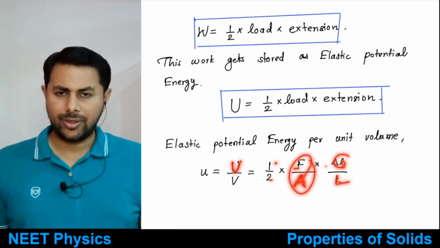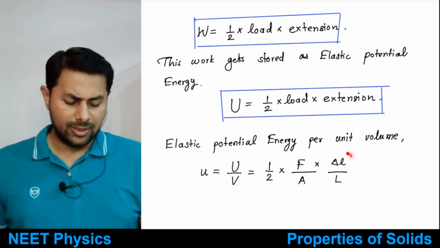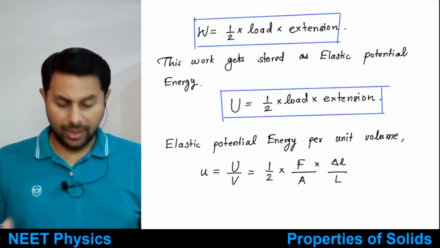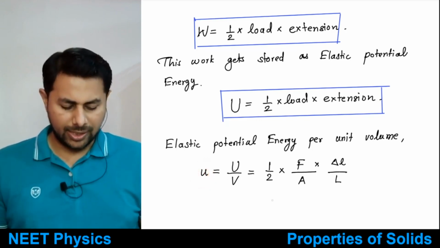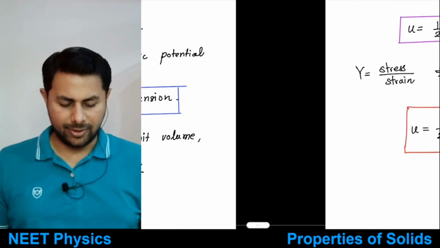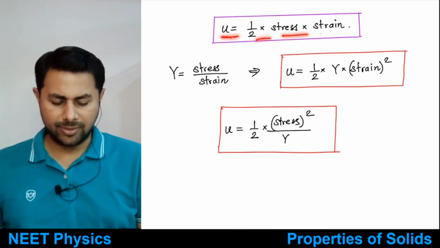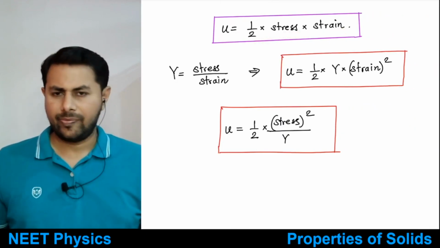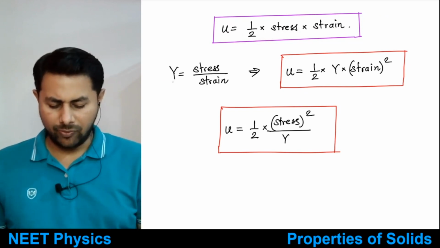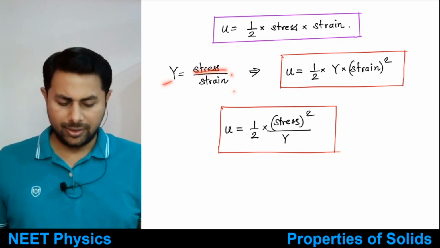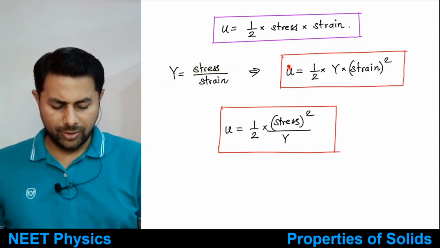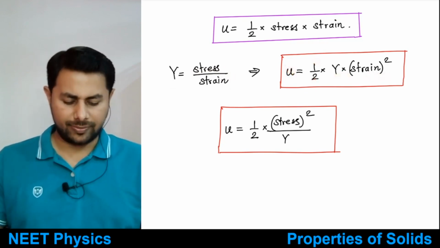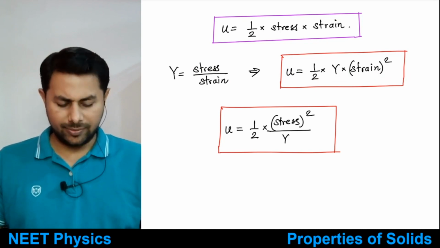This thing can be written as what? Force upon area is stress, delta L divided by L is strain. So elastic potential energy per unit volume denoted by small u, it is half of stress multiplied by strain. Okay, u is equal to half of stress multiplied by strain. Okay, then you have Y is equal to stress divided by strain. Y is equal to what? Stress upon strain, and therefore u can be written as what? Half of Y multiplied by strain square. This thing is clear?